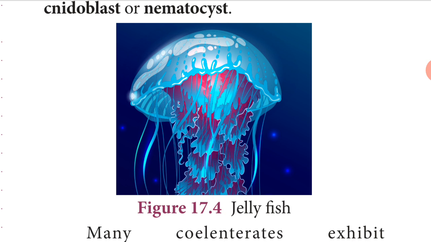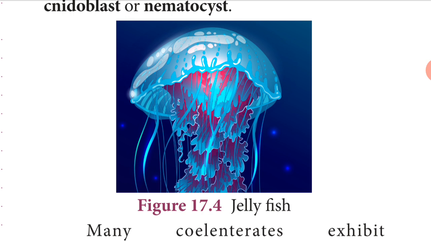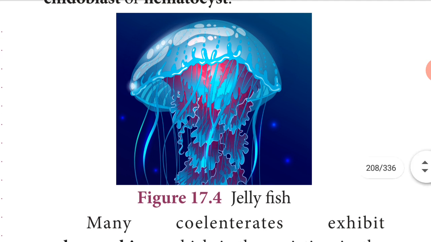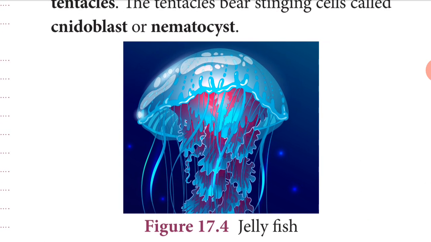Okay. It has a central gastrovascular cavity called coelenteron, with a mouth surrounded by short tentacles. Tentacles are teeth-like structures, and they contain stinging cells. These stinging cells are called cnidoblasts or nematocysts. So these are the characteristic features of coelenterates.